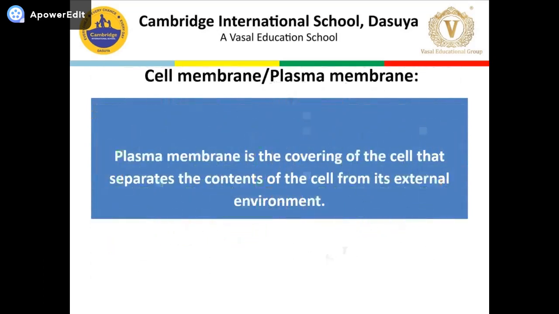So now, what is this plasma membrane? The plasma membrane is the covering of the cell that separates the contents of the cell from its external environment. It is like our skin, which protects all the internal organs of the body.